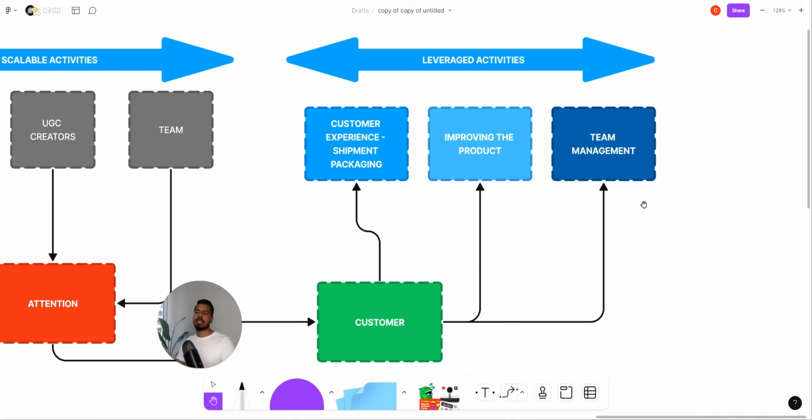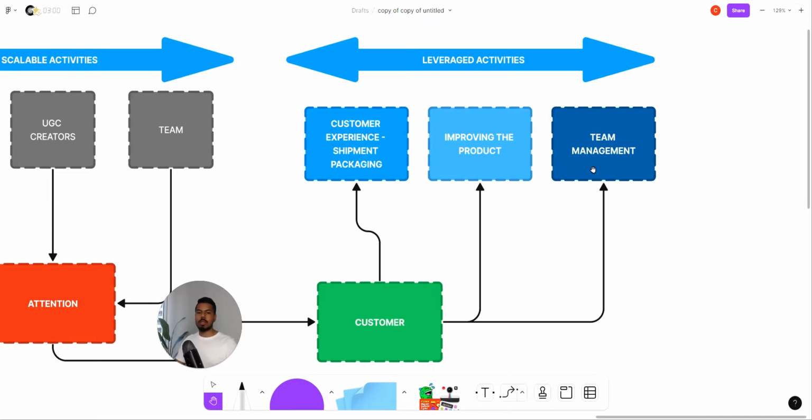And the third thing is team management. Even when managing a team, if you can understand who the key team members are and build a good relationship with them, it goes a very long way. Especially when you are building a brand, you need to build it with a team of people. And if you can do that, the team is going to be scalable in the future, as I mentioned over here. So team is a scalable activity.